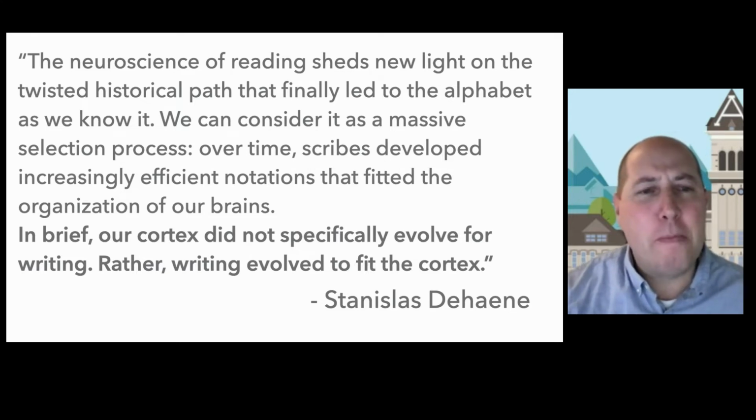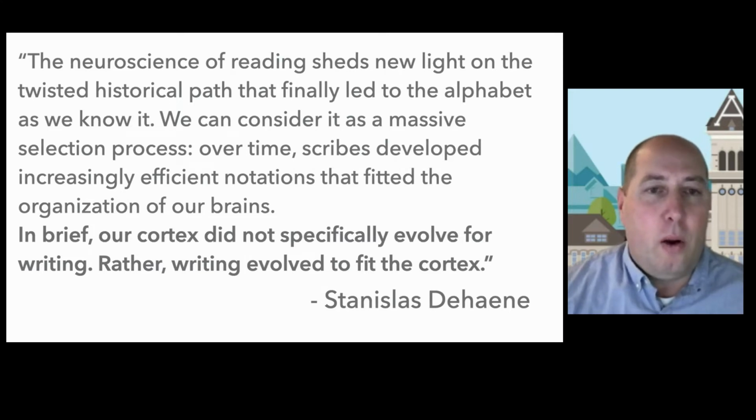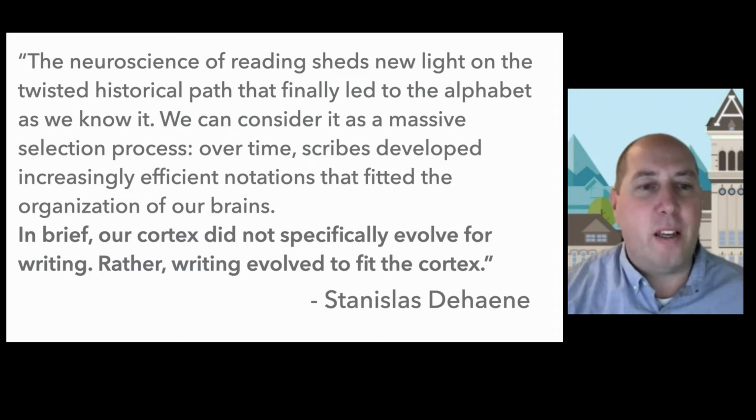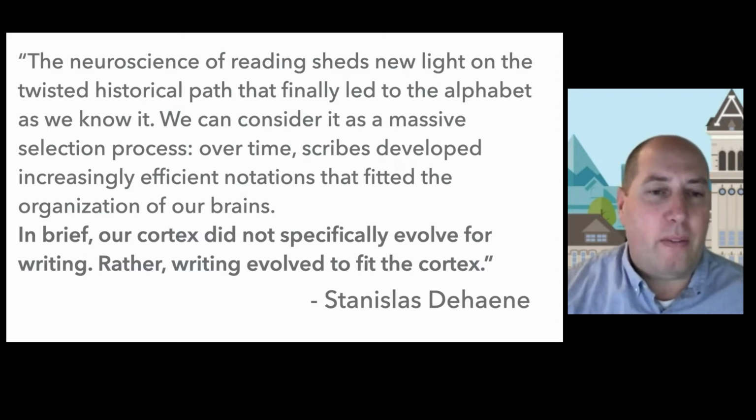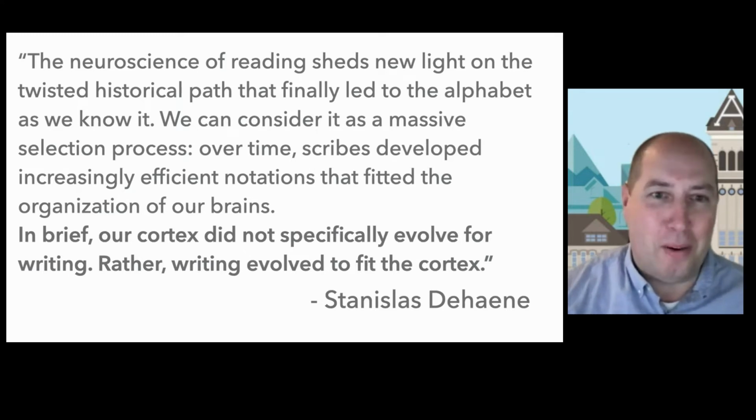So the quote, he writes, "The neuroscience of reading sheds new light on the twisted historical path that finally led to the alphabet as we know it. We can consider it as a massive selection process. Over time, scribes developed increasingly efficient notations that fitted the organization of our brains. In brief, our cortex did not specifically evolve for writing, rather, writing evolved to fit the cortex." So to put this another way, typography is still evolving to better align with the existing efficiencies of the human mind, and not the other way around.